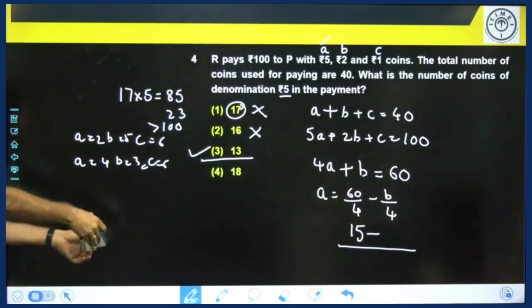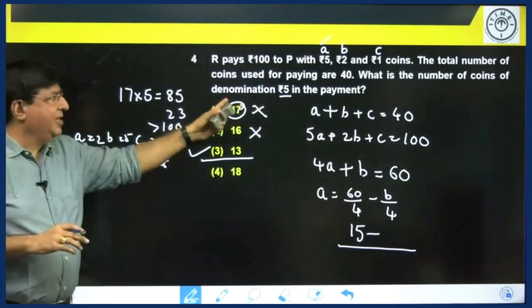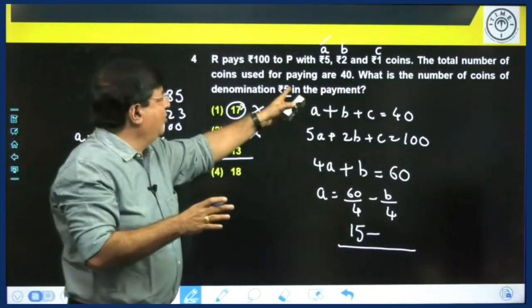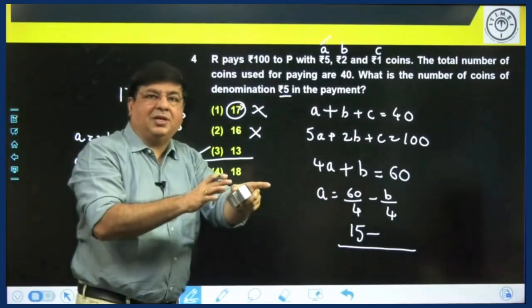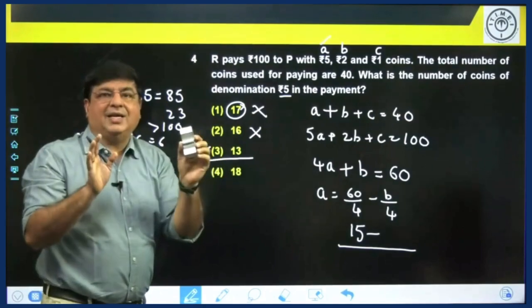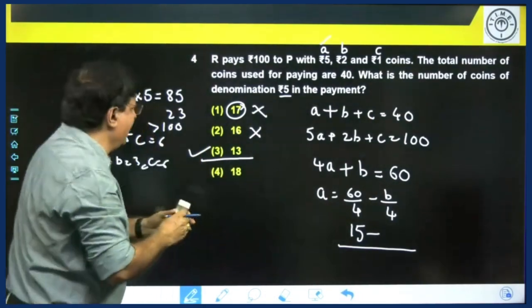So there may be different cases depending on the question that the examiner is asking. In such cases, they will ask you what is the minimum denomination of 5 rupee coin, what is the maximum number, what is the minimum number of denomination. In such cases, you will not get an exact value, but you will get the range. Those kinds of questions are more complicated.